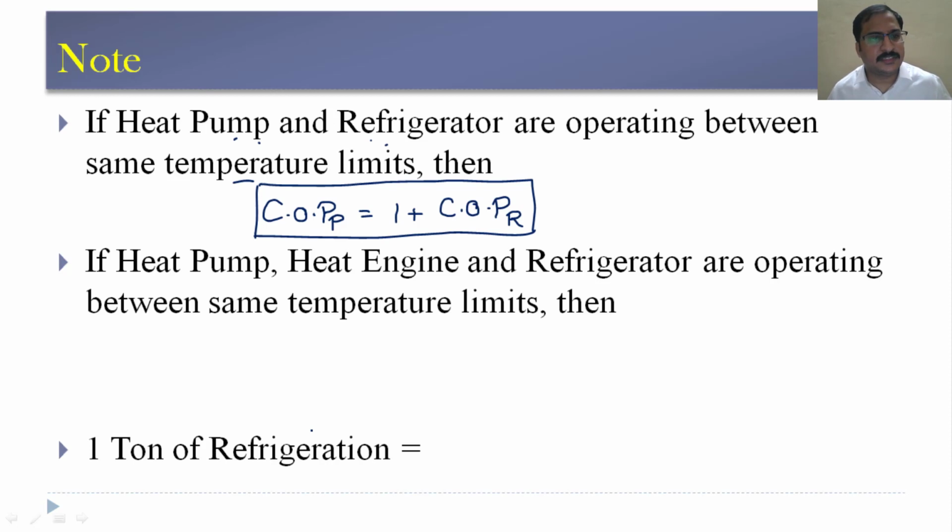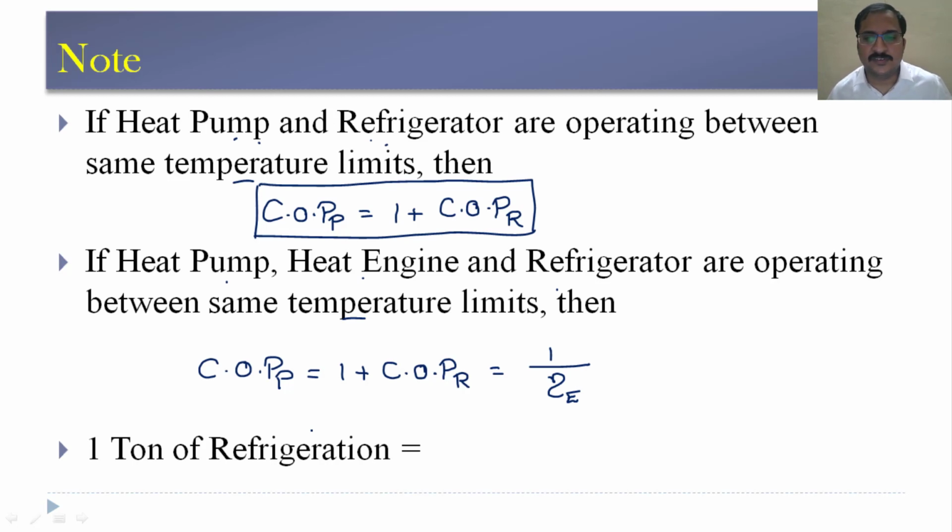Then the second thing is, if a heat pump, heat engine and refrigerator are operating between the same temperature limits T1 and T2, then COP of the heat pump, as we have already learned, is 1 plus COP of the refrigerator, and this will be 1 by efficiency of the engine.